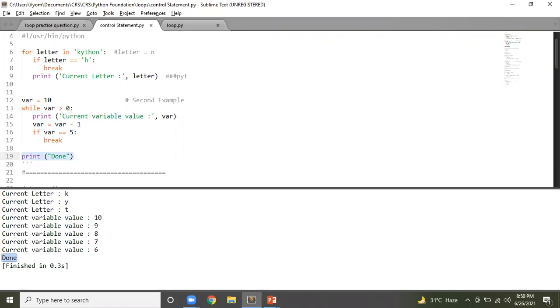Is it clear to everybody? Is the break statement clear to everybody? Any questions, anybody? As the name suggests, these are control statements. These are used to control the loop's flow depending upon certain conditions or depending upon the way you use them.